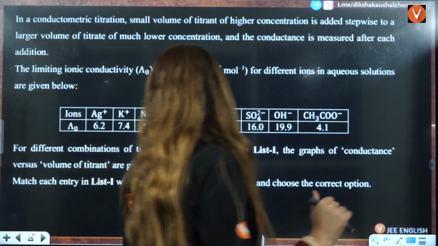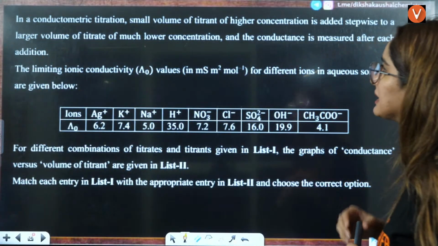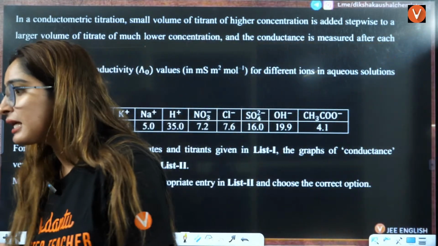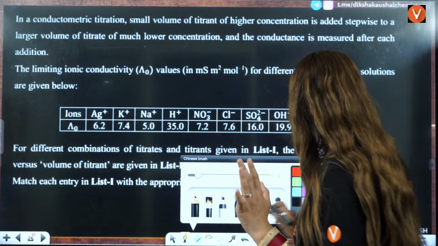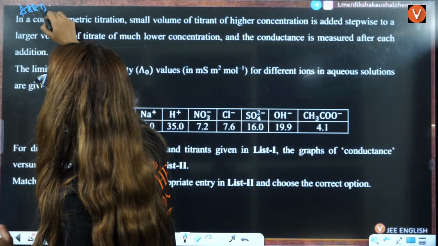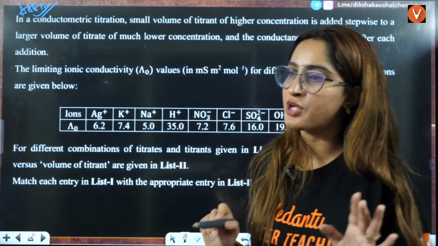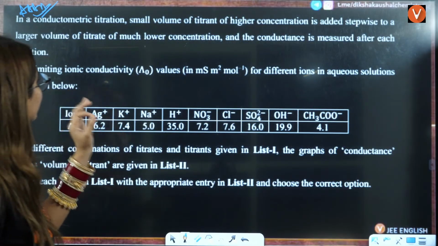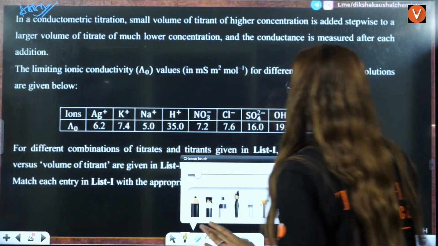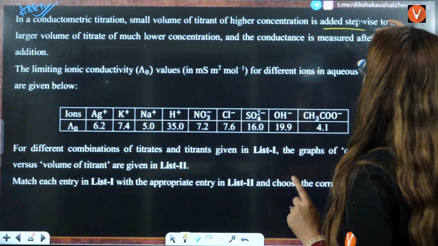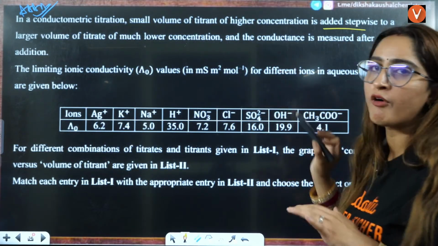Okay. Next question, let us do that. The conductometric titrations. Now this is a very, very interesting question. This is one of the most important questions that has been asked in JEE Advanced, right? Now the question is: in a conductometric titration, a small volume of titrant of higher concentration is added stepwise to a larger volume of titrate.